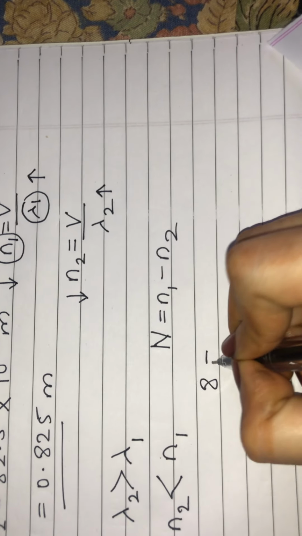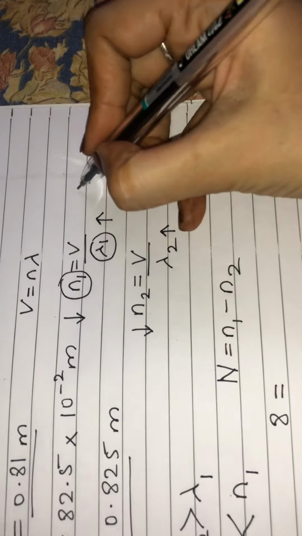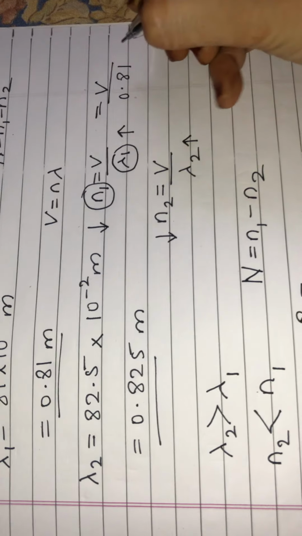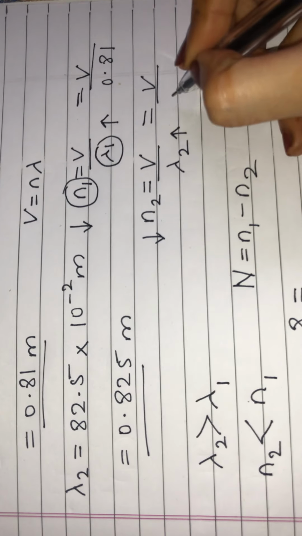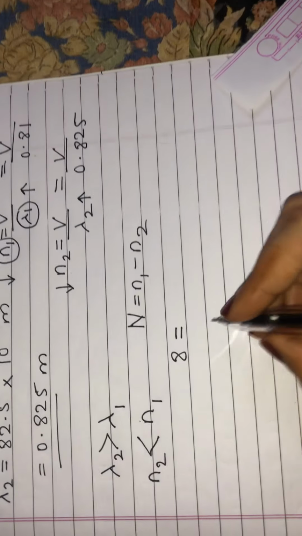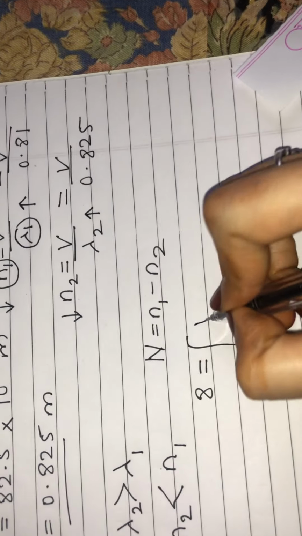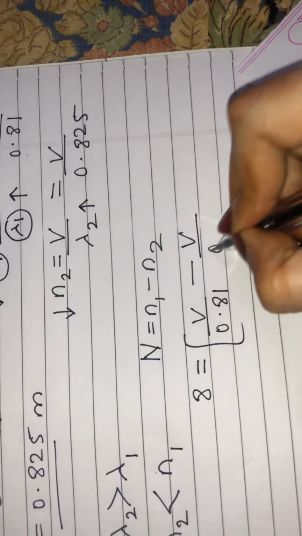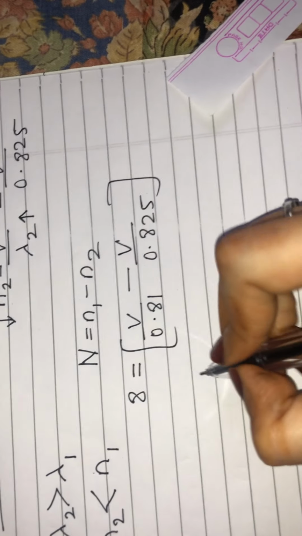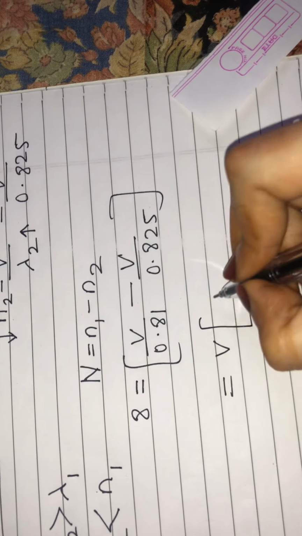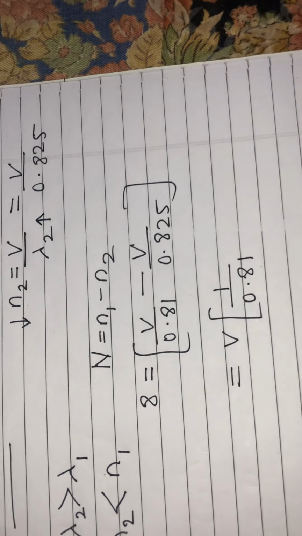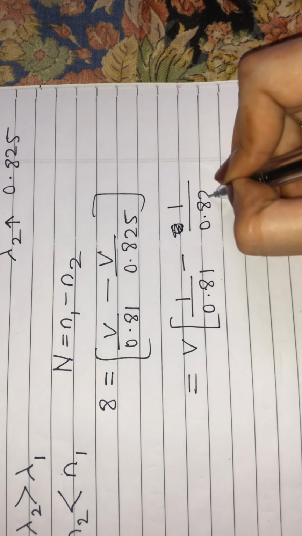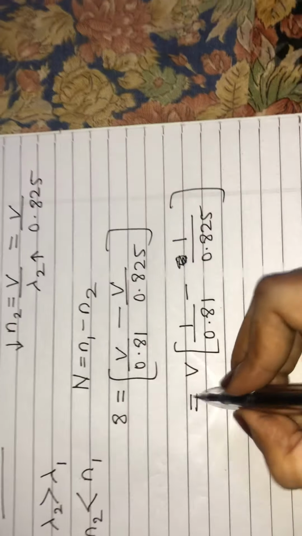So we'll put 8 is equal to N1 minus N2. According to the formula, N1 is V upon lambda 1, lambda 1 is 0.81. And N2 is V upon lambda 2, that is 0.825. We'll substitute. In place of N1 we write V upon 0.81, minus, in place of N2, V upon 0.825. Now V, I'll take common. So 1 upon 0.81 minus 1 upon 0.825. Here we have 8.